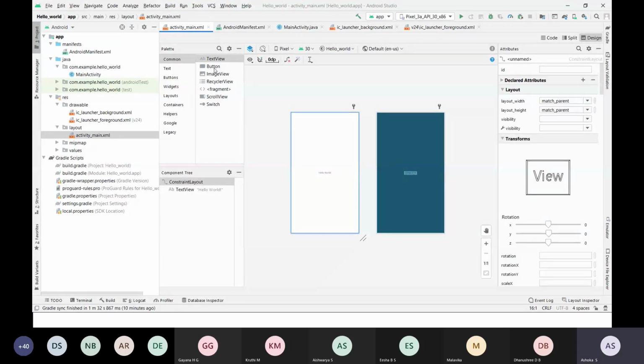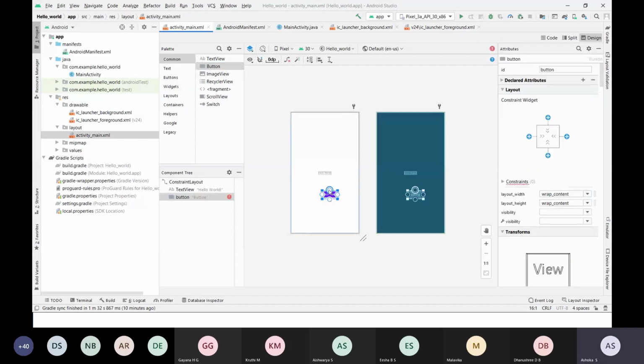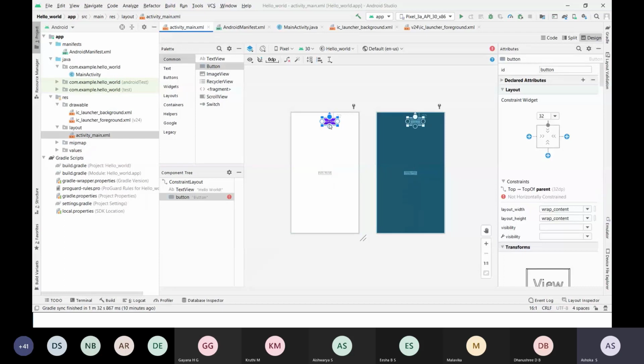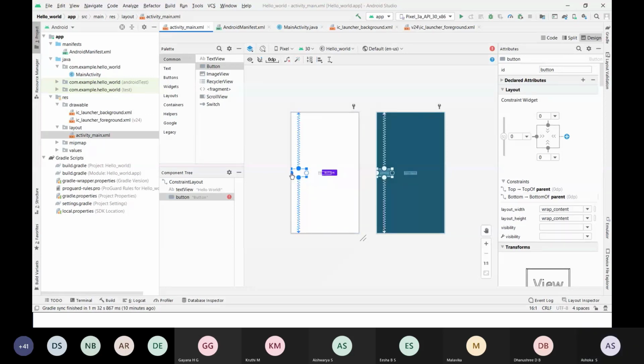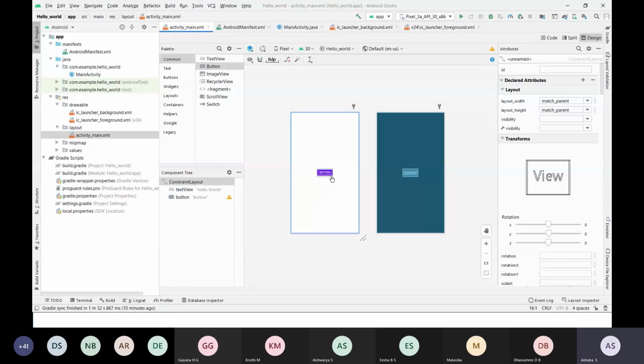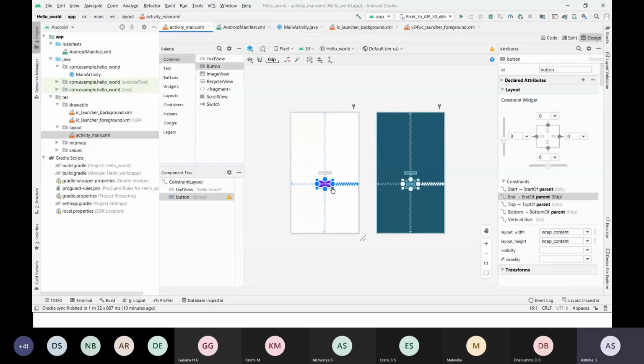I will drop a button here. Now you can center the button. You can drag this. If you want to place this button in the center, you need to drag it like this. So the button is centered now.